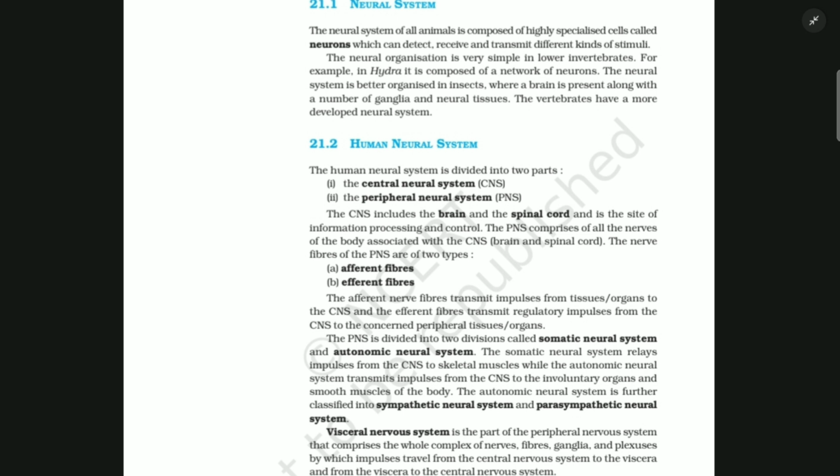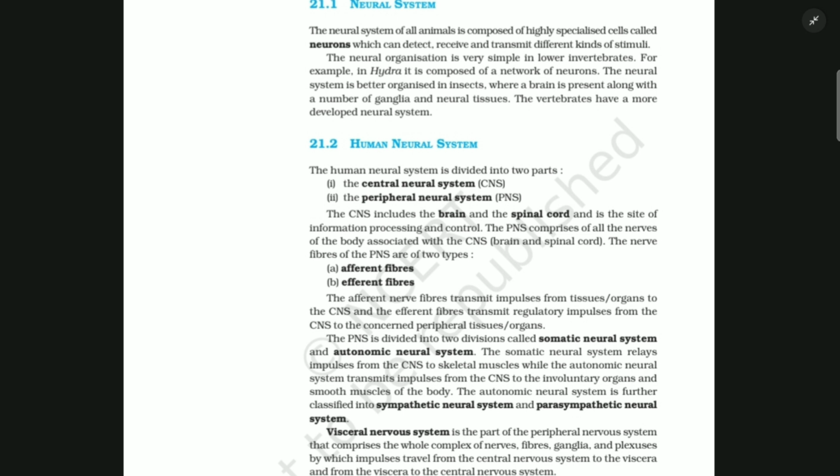Human neural system. The human neural system is divided into two parts. First, the central neural system, CNS. Second, the peripheral neural system, PNS. The CNS includes the brain and the spinal cord and is the site of information processing and control.